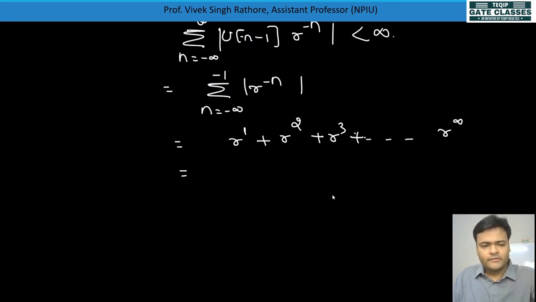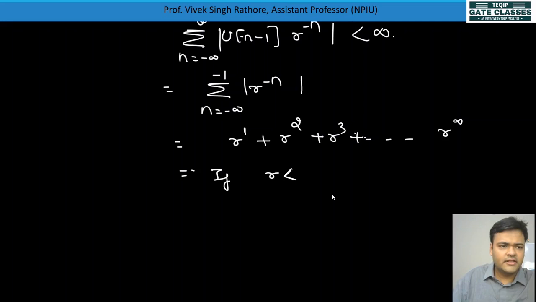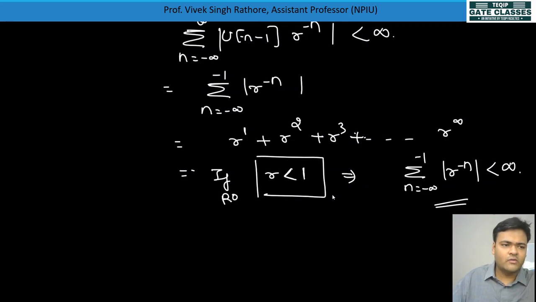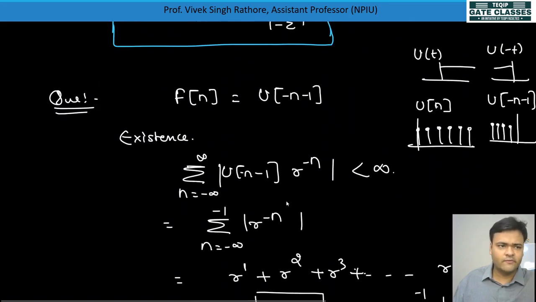If r is less than 1, then only this value will be decaying and absolutely summable. Otherwise, if r is equal to 1 or r is greater than 1, it does not converge. So only if r is less than 1 is the sum from n equal to minus infinity to minus 1 of r to the power minus n less than infinity. This is our ROC, the region of convergence. So only for this value can we take the z transform for this type of signal.